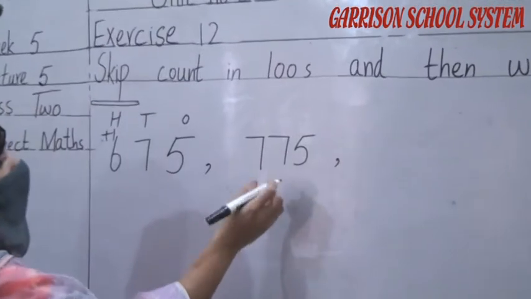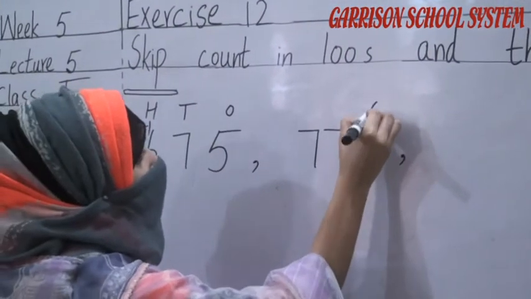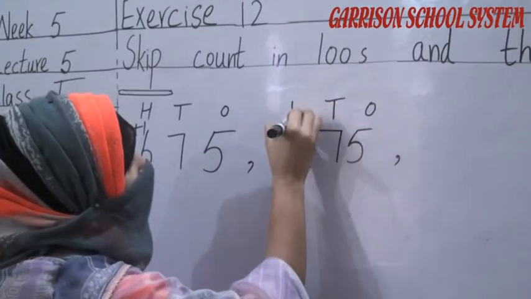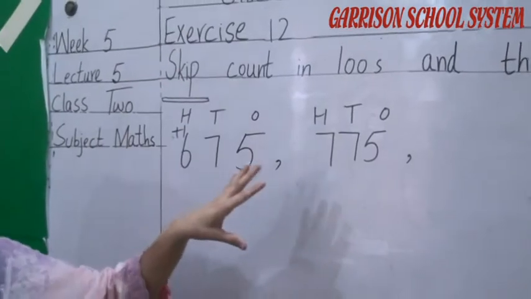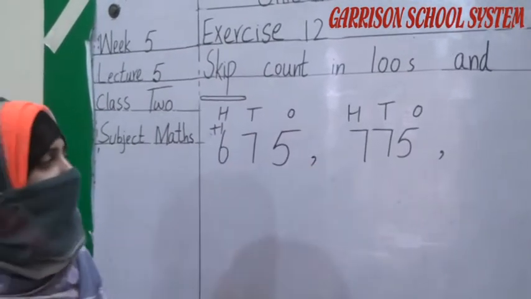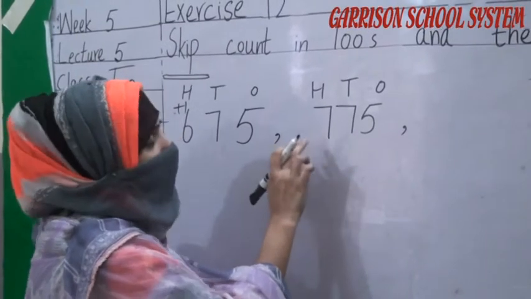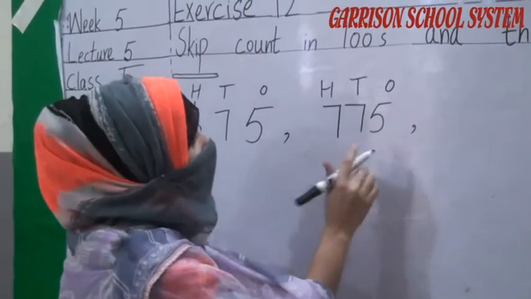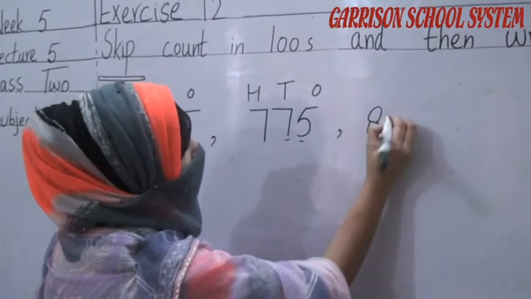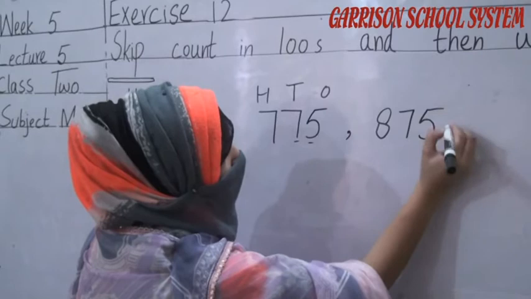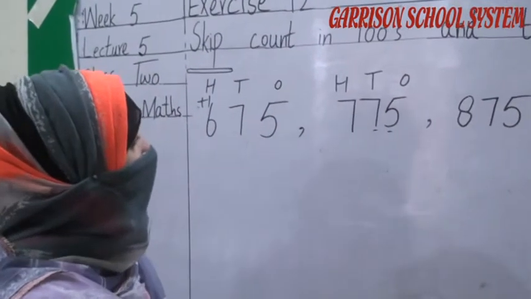When we add 100 more to the 700. As you can see, this is our ones number, this is our tens number, this is our hundreds number. ये हमारा 100 number है, तो हमने इस number में ही 100 और add करना है. When we add 100 more to this 700, what number will we get? 8. 800, and 7 and 5 will be the same. Okay students.